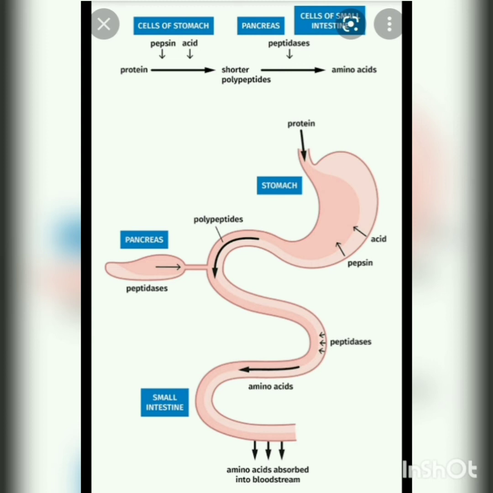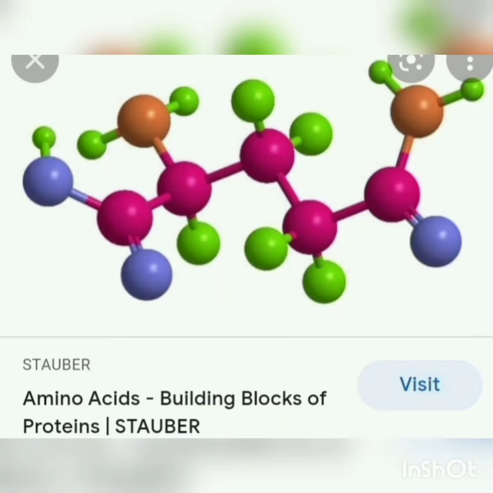Proteins have a general formula RCH NH2COOH, where C is carbon, H is hydrogen, N is nitrogen, O is oxygen, and R is a group called a side chain that varies in composition and structure. Hence, the chemical formula of protein is RCH NH2COOH. The primary functions of proteins are repair and maintenance.